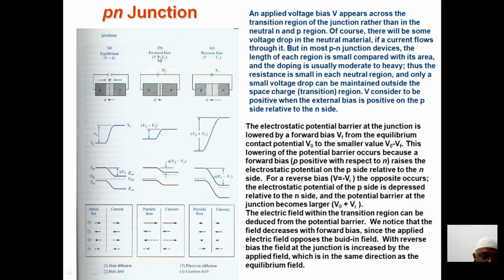Now you can see this diagram, forward bias. If I connect the battery source to the p-type semiconductor, here the p-type is given the positive terminal. This big line indicates the positive and the small line indicates the negative terminal of the battery. So if the positive is connected to the p-type semiconductor and the negative is connected to the n-type semiconductor, I just say that that is called the forward bias.